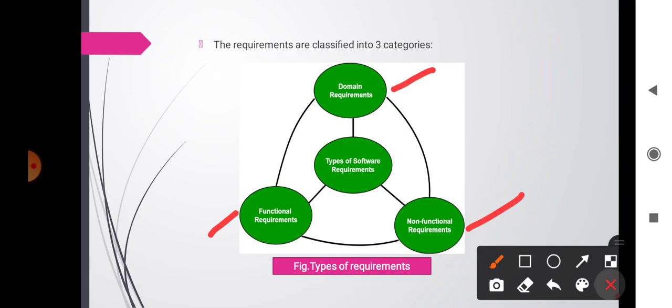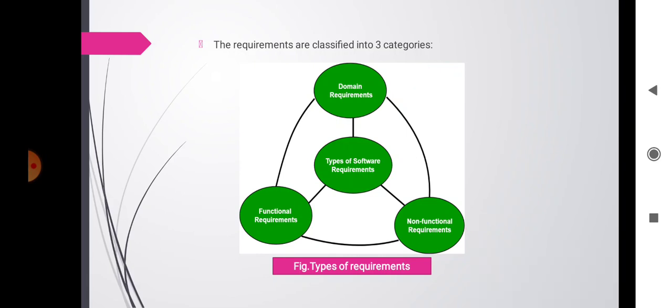First is functional requirements. IEEE defines functional requirements as functions that a system or component must be able to perform. This requirement describes the interaction of software with its environment and specifies the input, output, external interfaces and the functions that should be included in the software.